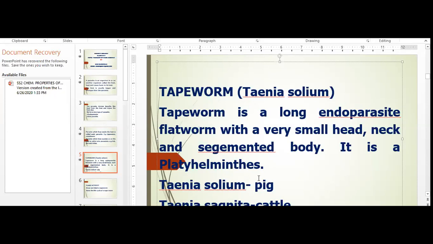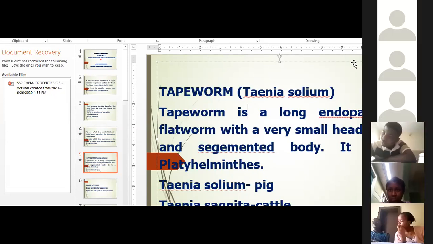Now, I said we have two types of tapeworm. Taenia solium is the type of tapeworm that affects pigs. Taenia saginata is for cattle. I hope you're following me. Taenia is the name for tapeworm. Taenia solium is for pig, while Taenia saginata is for cattle.